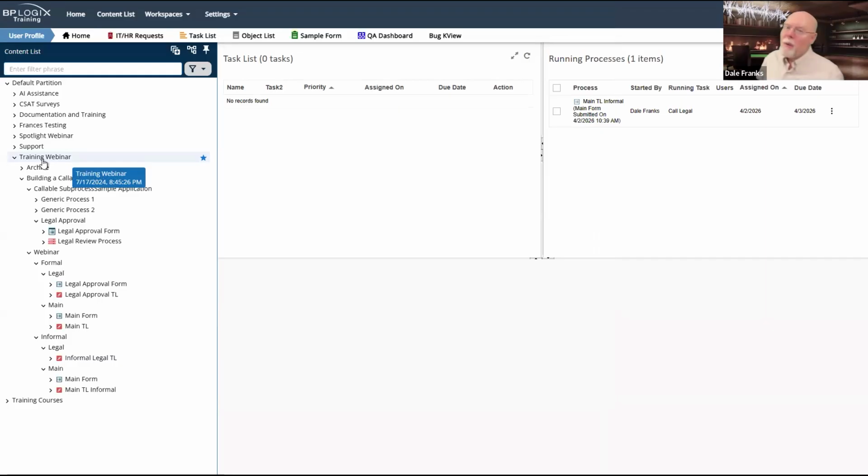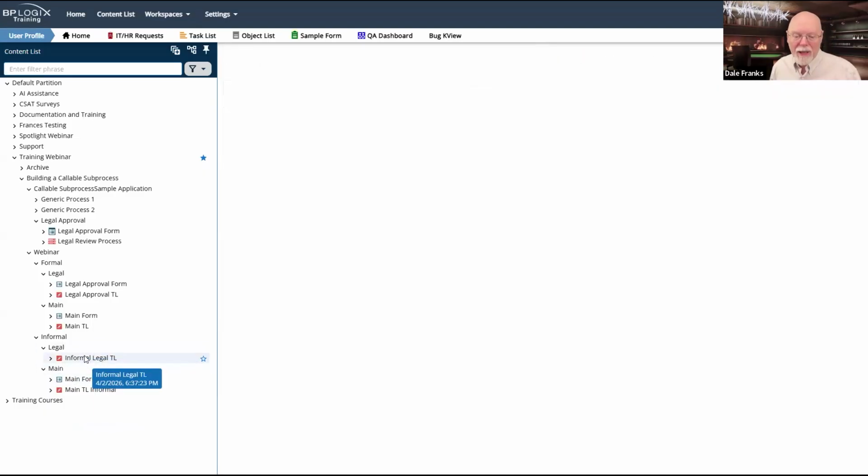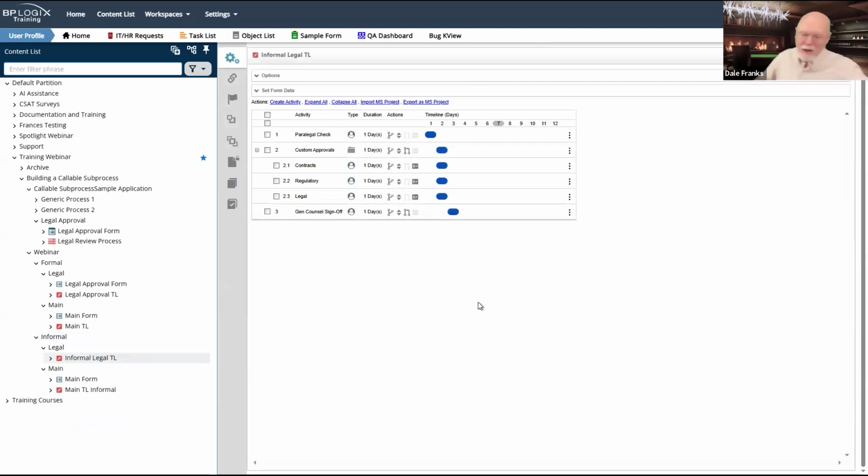So the second way is, as you can tell, because it took me about 20 minutes to basically build it from scratch, the second way is a lot easier as far as building the processes. You just have to be sure that your forms have all of the right stuff on them in order to call that sub process. But now I've just got this secondary informal legal timeline that is just sitting there, and it can again be called by any process.